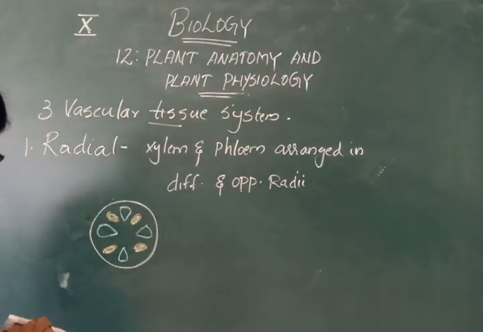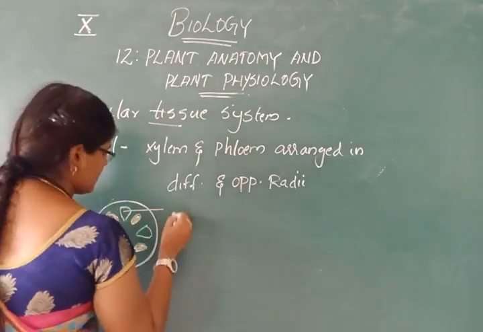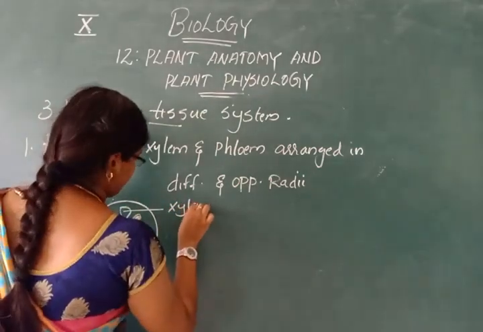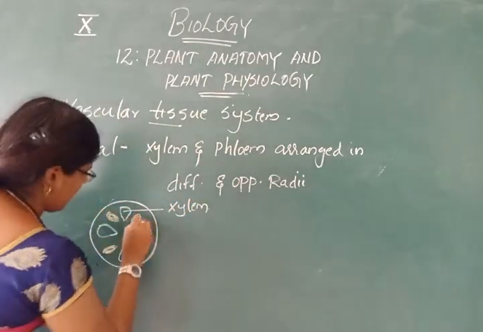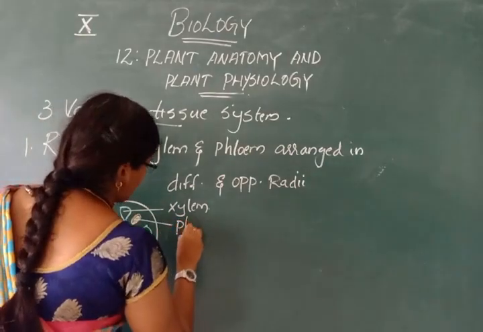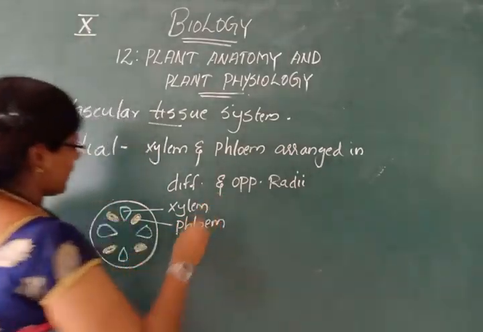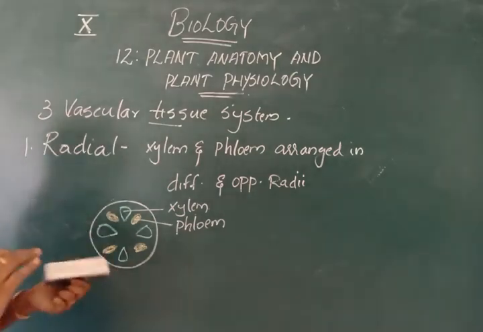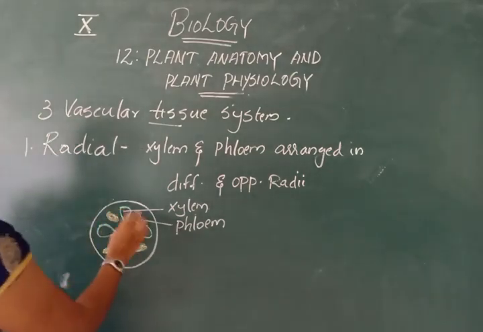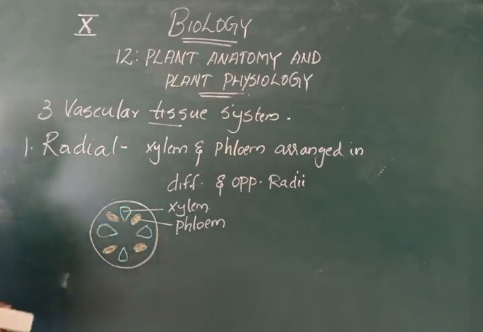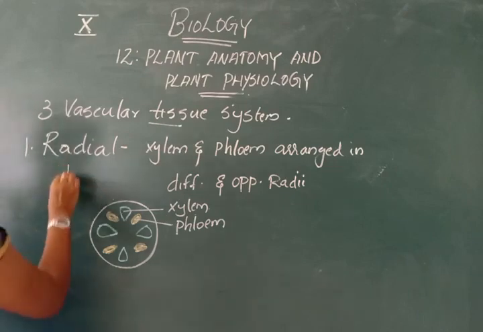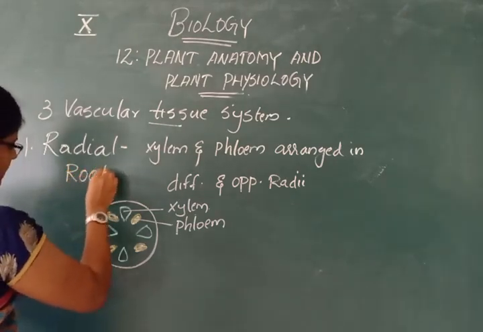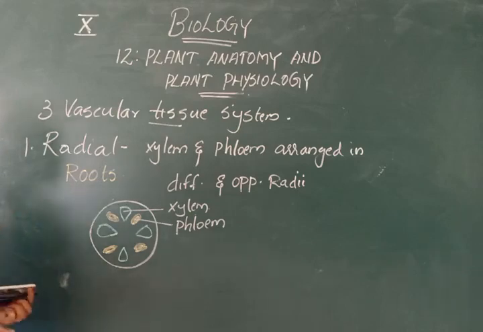The green colored one is xylem and the yellow colored one is phloem. So the xylem and phloem are arranged in alternate radii or different radii. This is called radial arrangement and it is mainly found in roots.